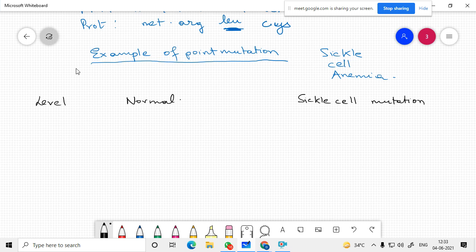At the level of the gene in normal, it is hemoglobin, normal alpha beta hemoglobin. In sickle cell it is different.